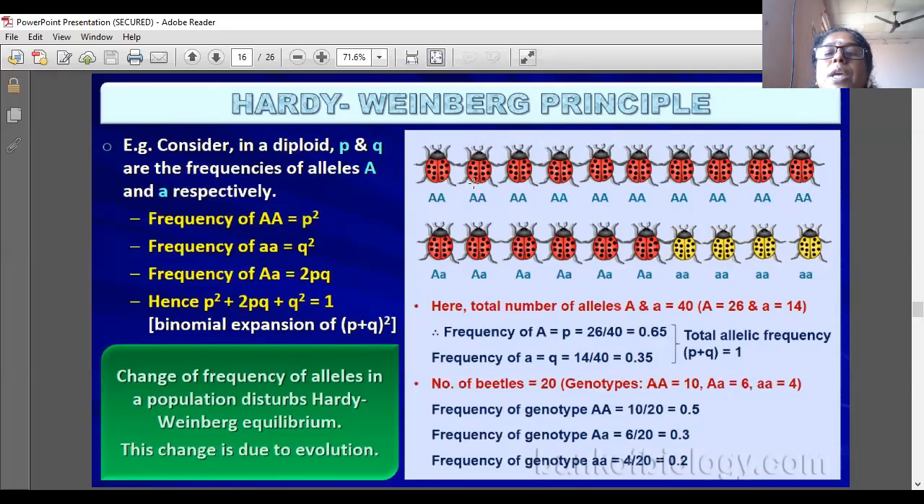Capital A capital A means both the alleles are dominant, so it is p square. Capital A small a is 2pq, and small a small a is q square only.